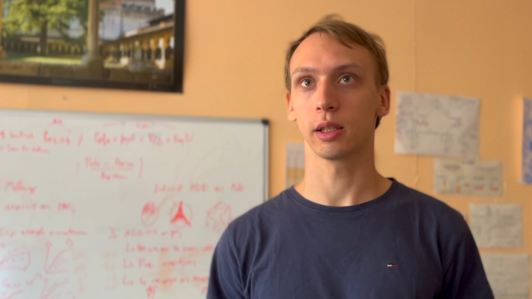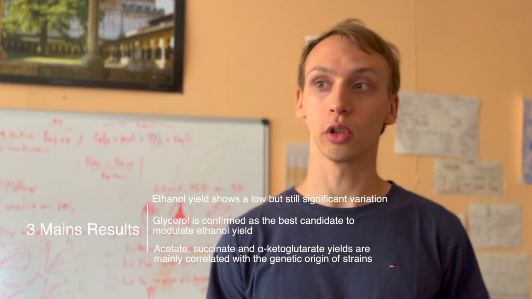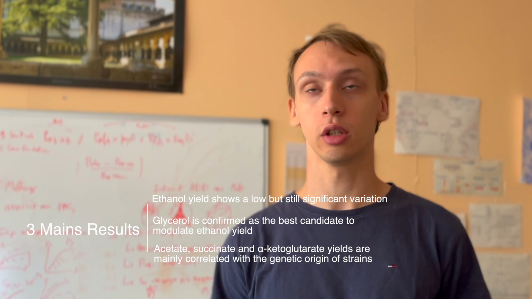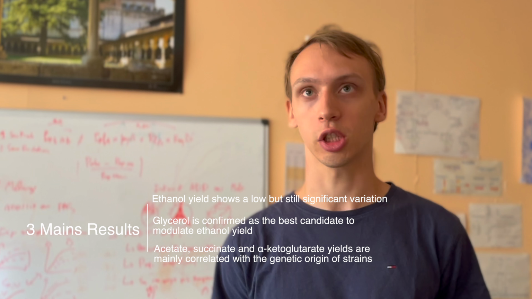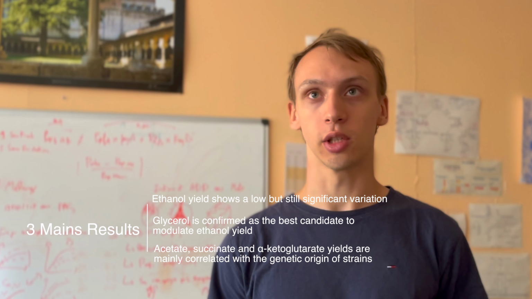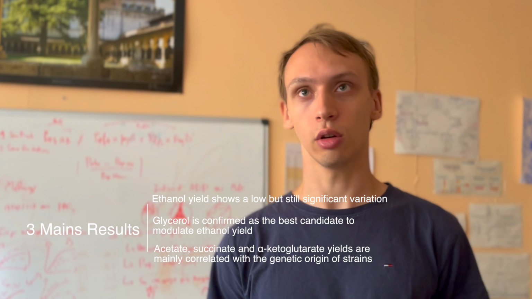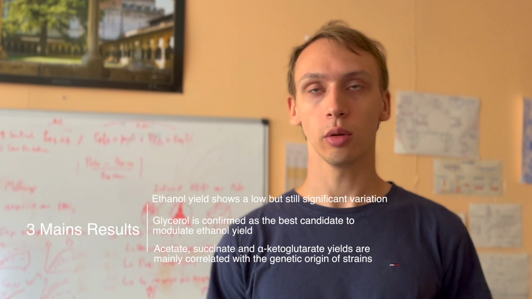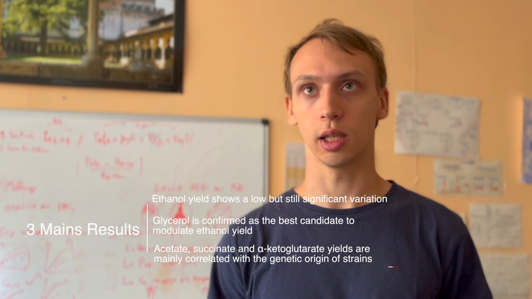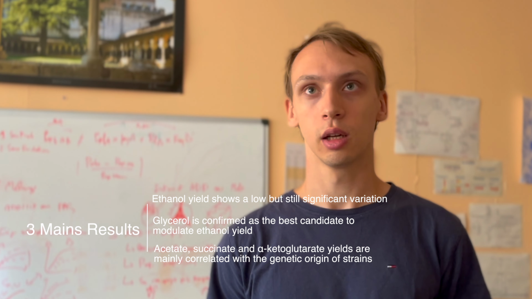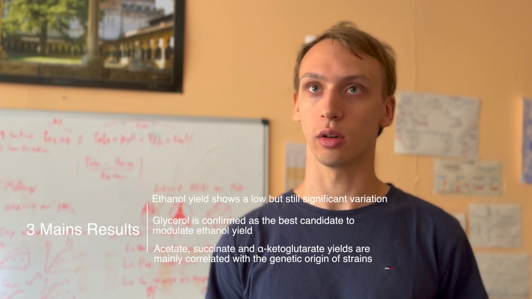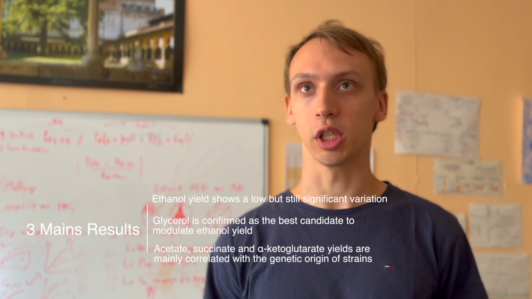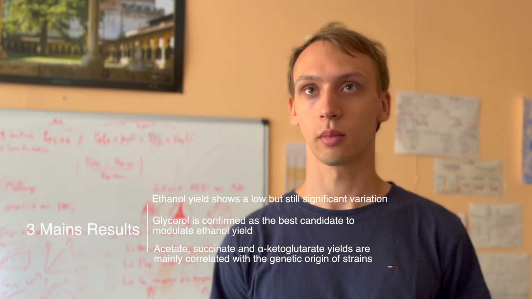This work highlights 3 main results. The first one is that ethanol yield, even if it shows a very low variation, shows a significant variation. Glycerol is confirmed as the best candidate to modify ethanol production, as it is always correlated with ethanol yield. Minor metabolites like acetate, succinate, or alpha-ketoglutarate seem not correlated with glycerol or ethanol, but are mainly correlated with genetic origins of the strains.